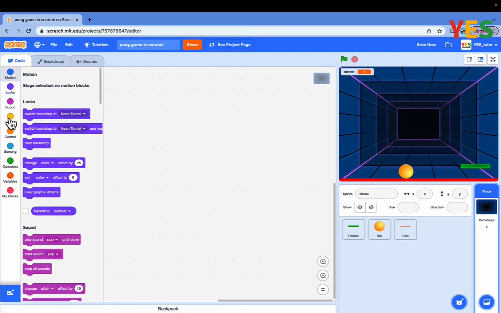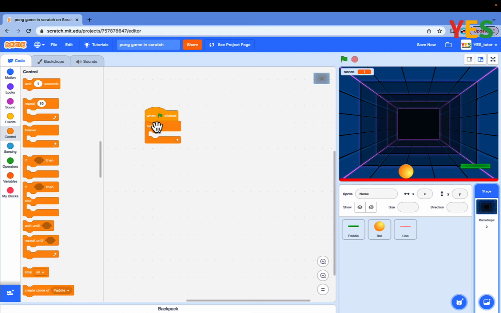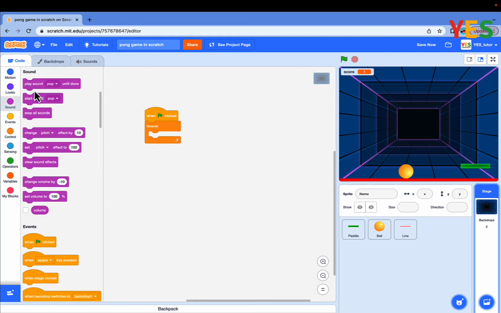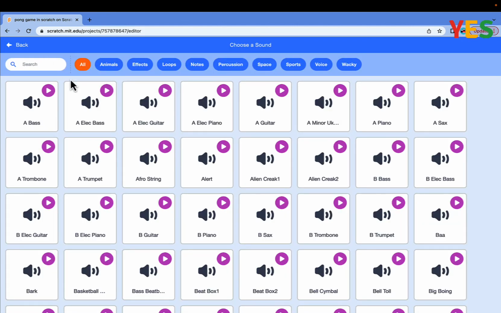And go to code. Also, let's add a sound, a music. Go to the backdrop and go to controls and forever and go to sounds and drag out play sound until done. And go to sounds and get a new sound.